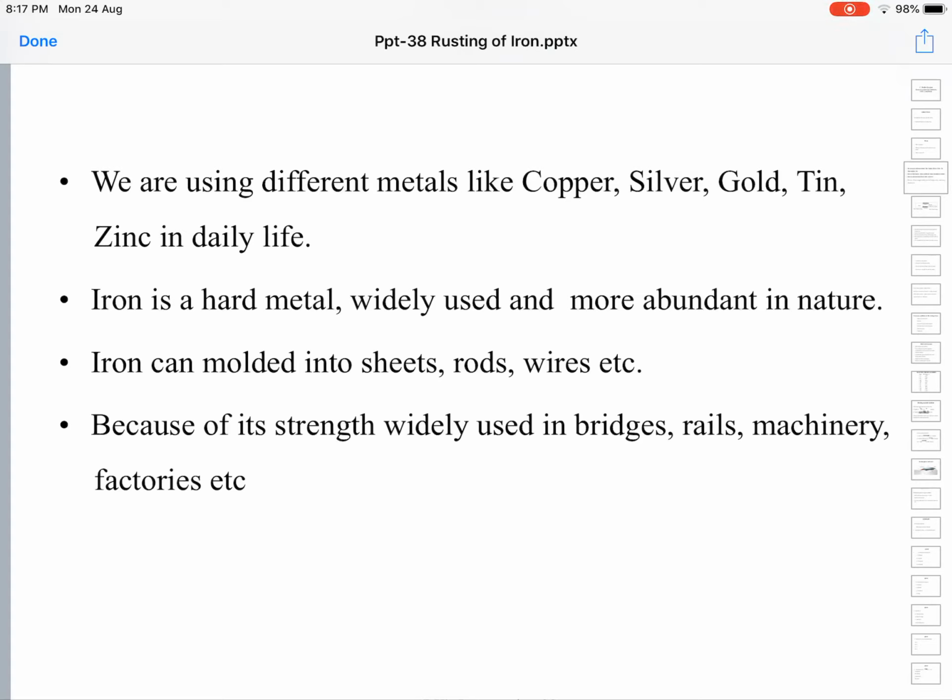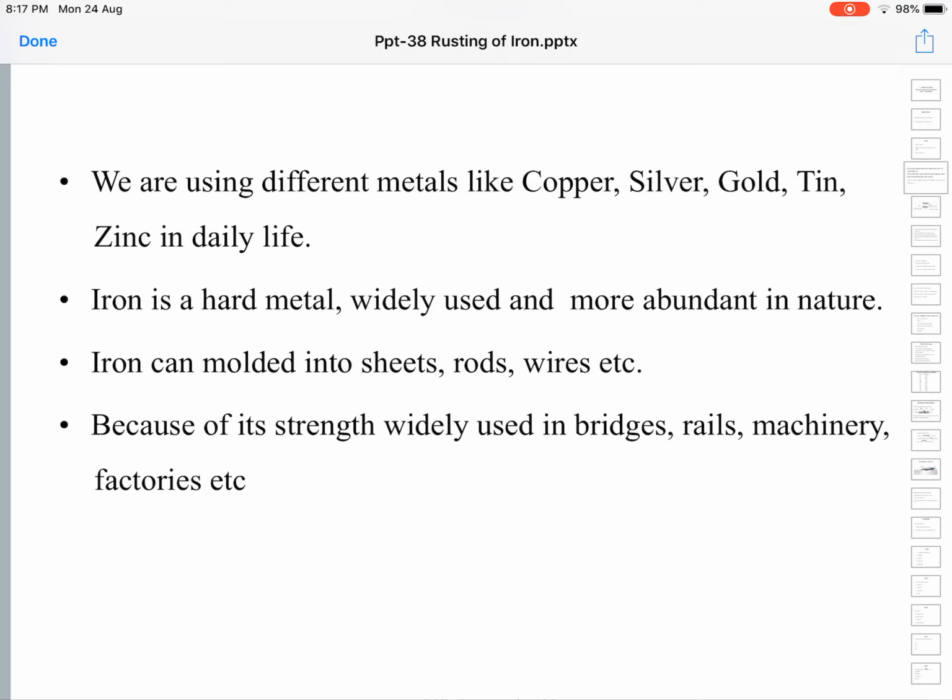Rusting is a specific case where iron undergoes corrosion. Corrosion of iron is commonly called rusting because it is a very widespread phenomenon. In the case of silver, gold or platinum, you can see tarnishing, that is, the shine will come down.